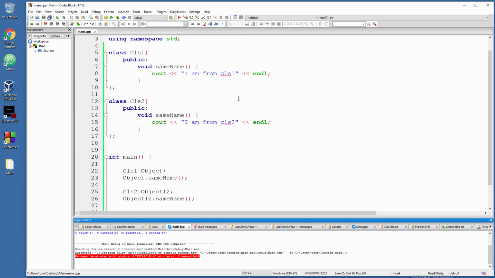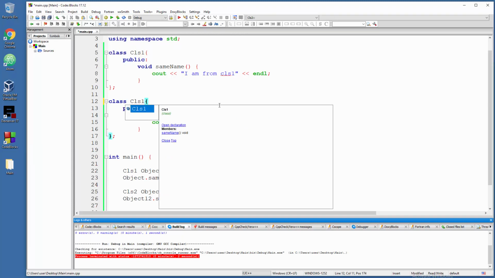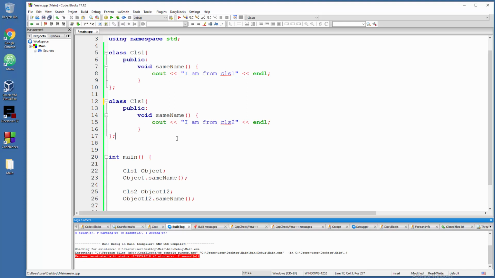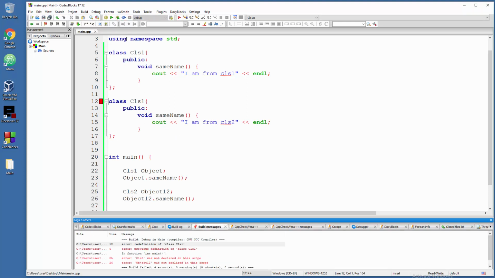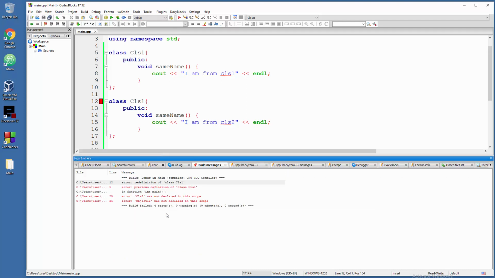Okay, next question. What if you just type class 1 here? So you have two classes with the same name. You can save your stuff, but when you try to run it, problem. And actually a lot of them, because you're trying to redefine an already existing class, which is stupid. You just need to create another one. Okay, they are similar, but they are not the same in functionality.